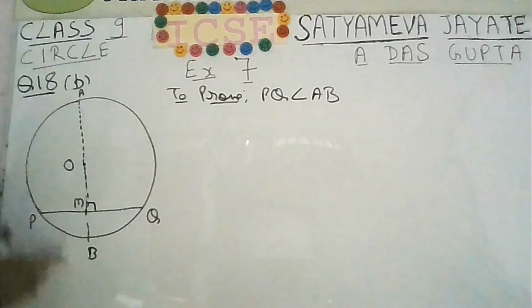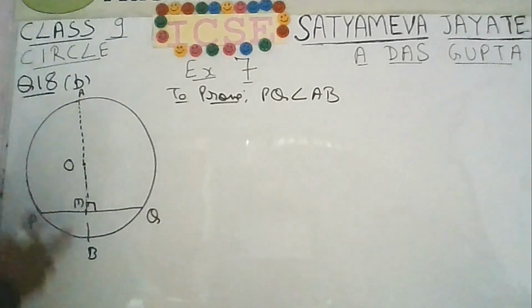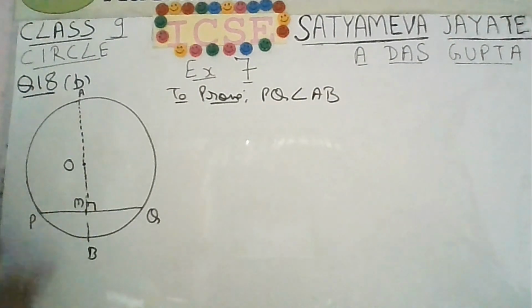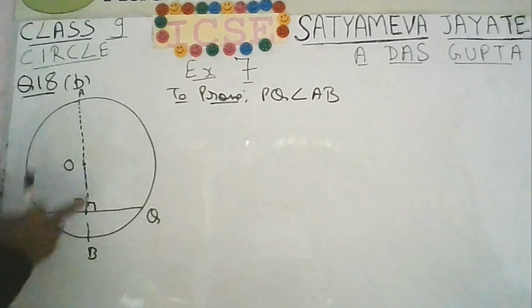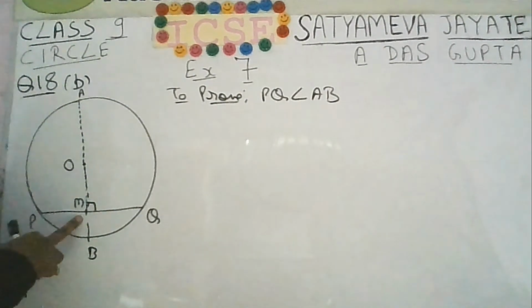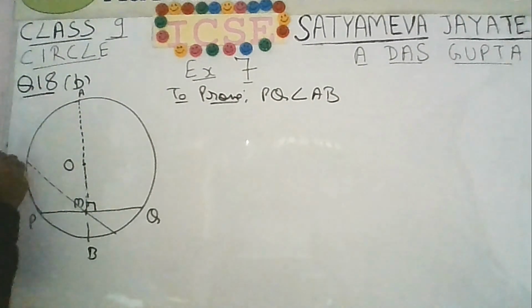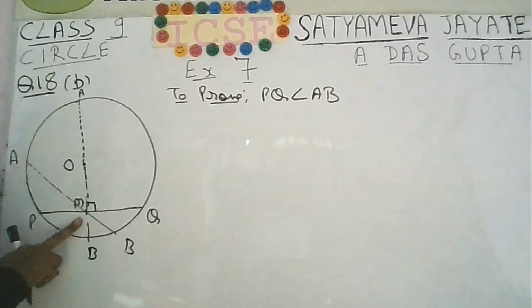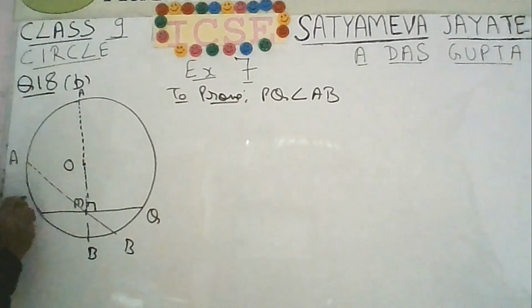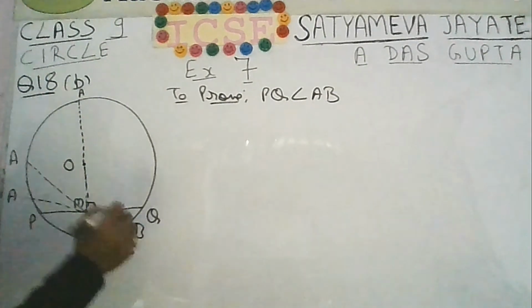AB is the chord. In fact, here AB is the diameter. Diameter is a chord. Diameter is the largest chord and it is passing through the center and M, the midpoint of PQ. It is also passing through the center, but the condition is that it should pass through M. Or you can draw AB like this. What is the issue? Nothing. As per the question, AB is a chord passing through M, so any which way you can draw it. That is not an issue.